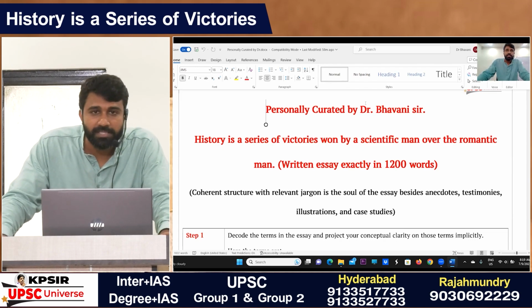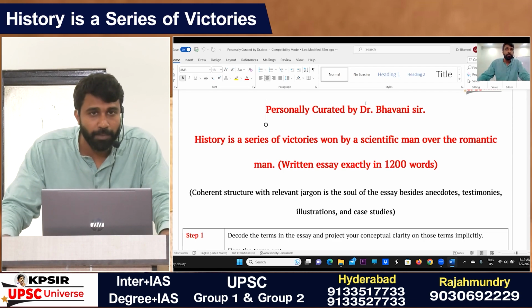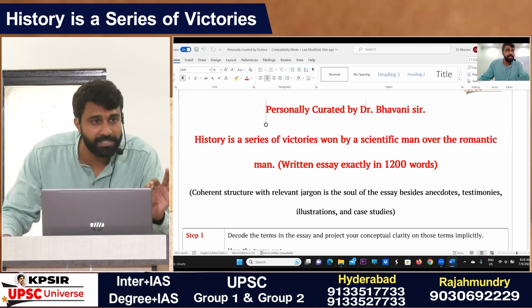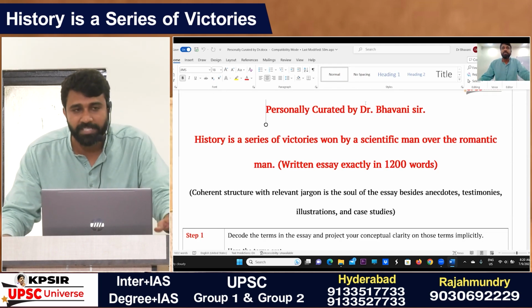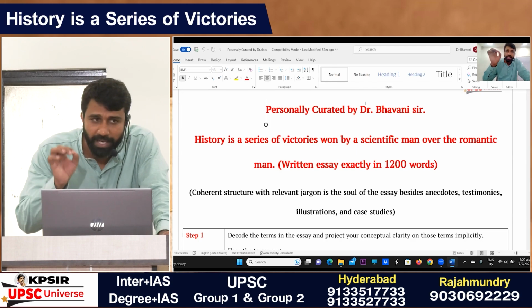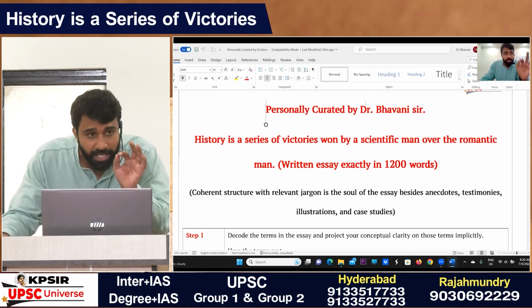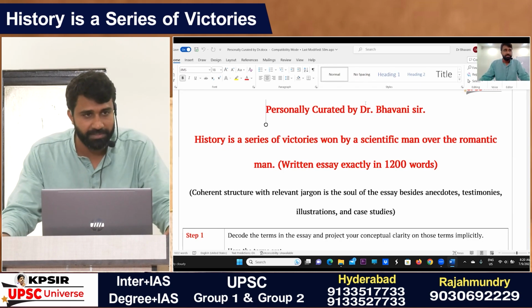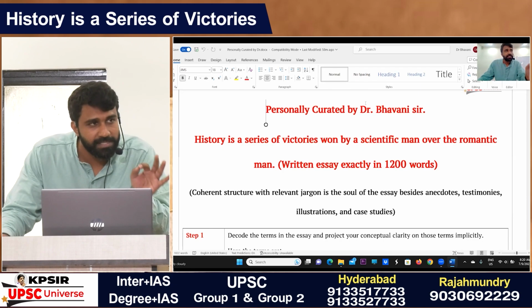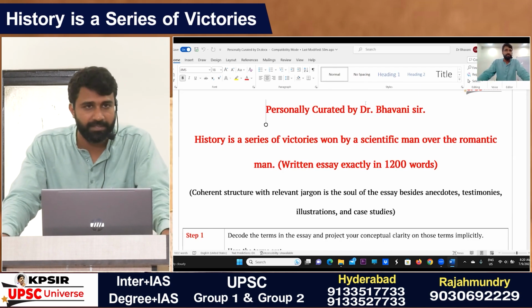So you should have complete conceptual clarity about each of the terms given in the essay. That is a fundamental principle. If you misunderstand the basic concept, if you have any kind of preconceived misunderstanding about any of the terms given in the essay, the entire essay theme will be deviated. The core essence is theme. The major core demand is theme here.